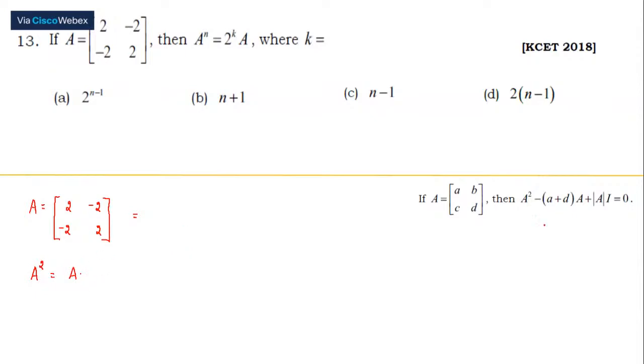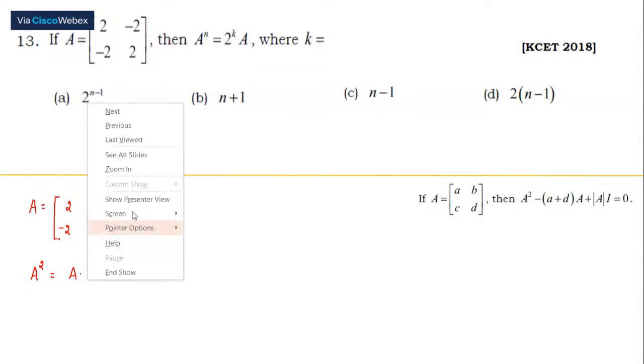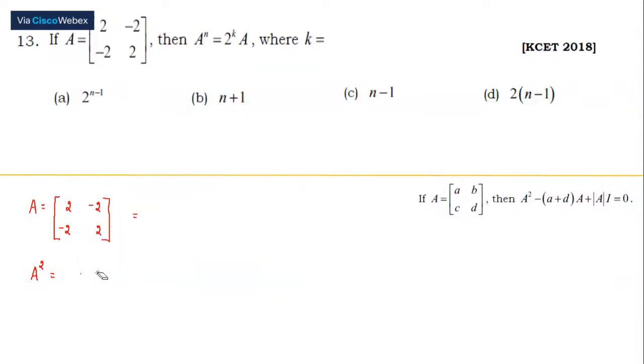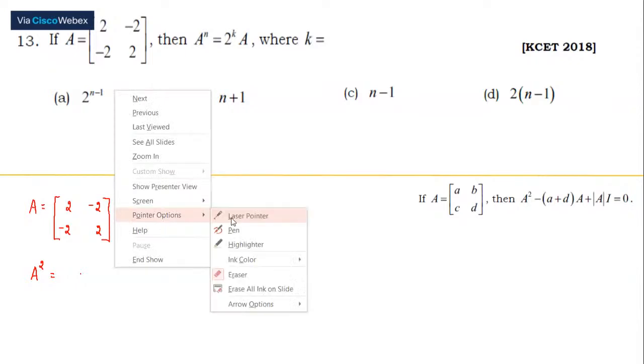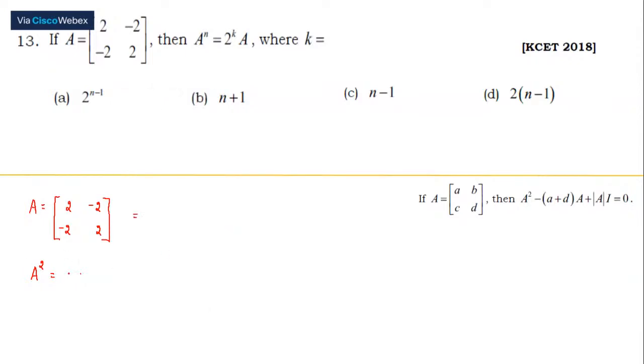Now, what I am doing over here is I'm going to make use of this equation. So A square is equal to, the negative sign when it goes to the other side, A plus D into A minus determinant of A into I. So this is going to give us A plus D for us: 2 plus 2, this is 4.